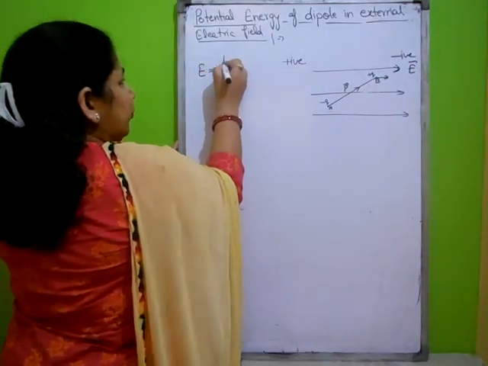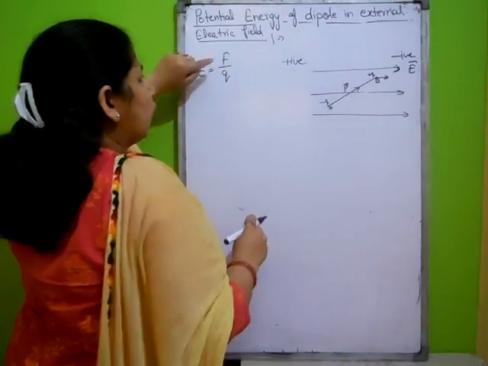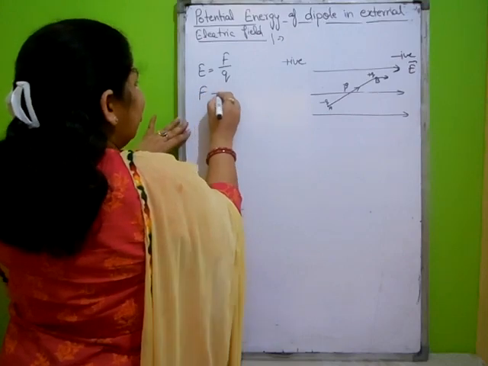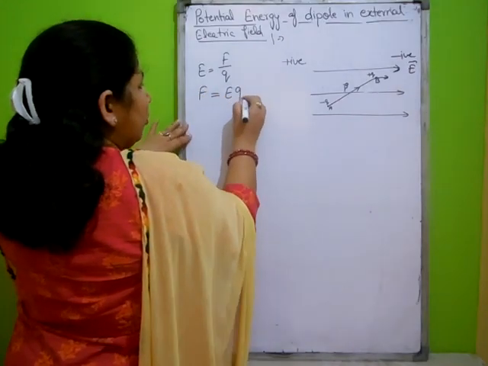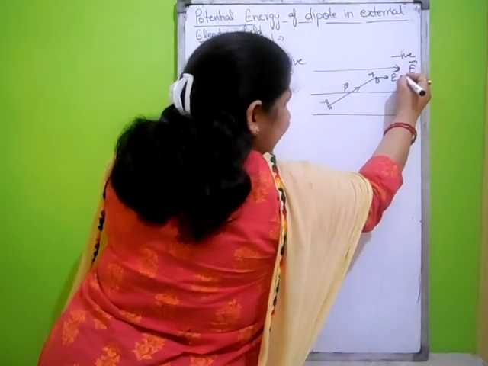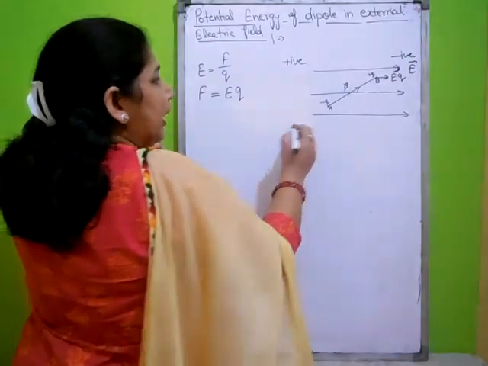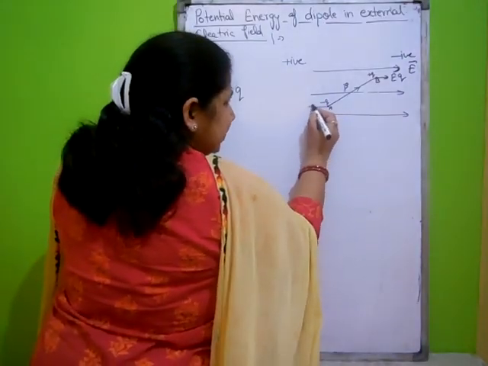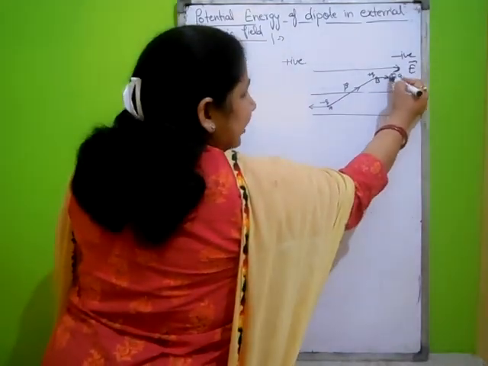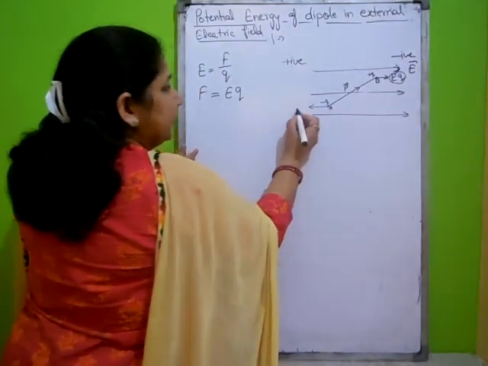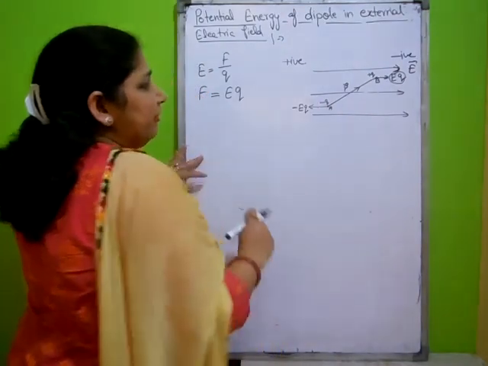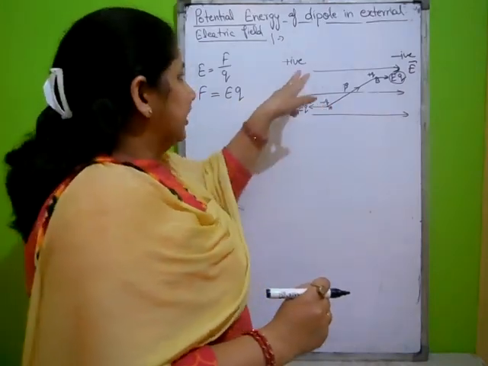And what will be the force? As we know, E is equal to F upon Q. Force acting per unit charge is the electric field intensity. Then force acting on any charge is equal to QE, so on plus Q we can write QE. And the other charge experiences a force in opposite direction to that force. Here the force is minus QE.